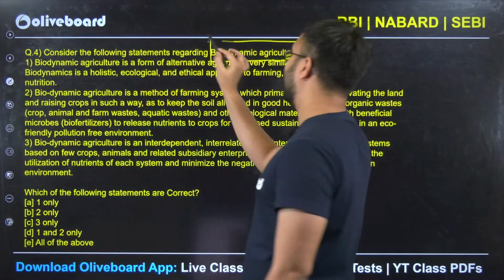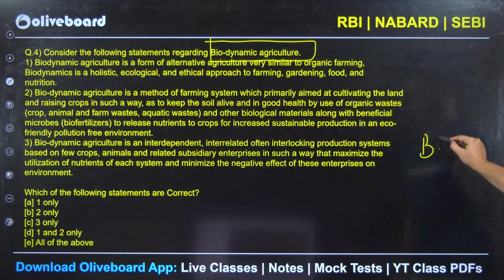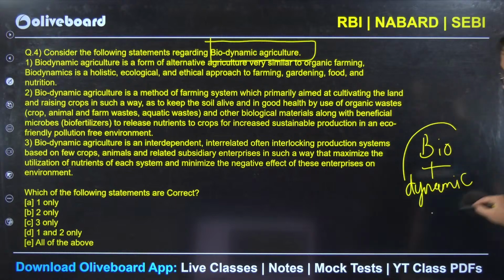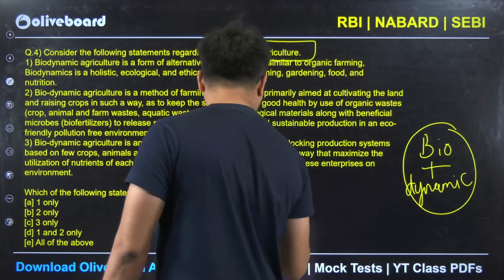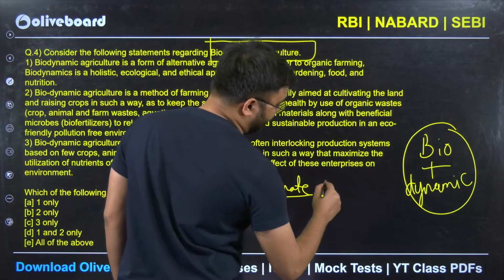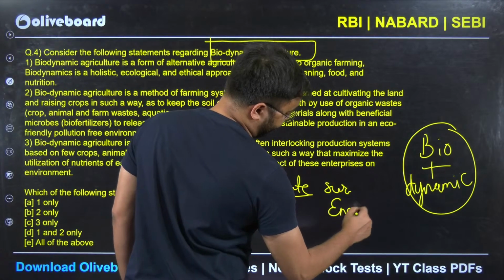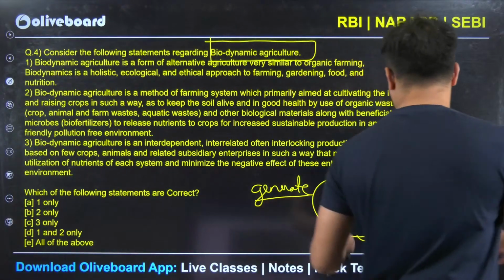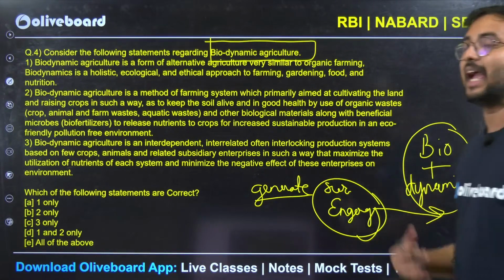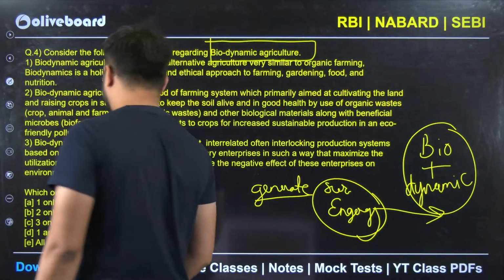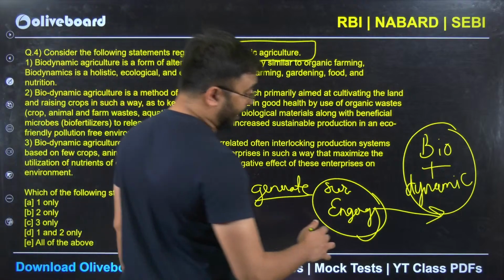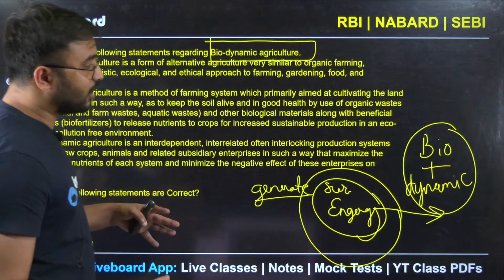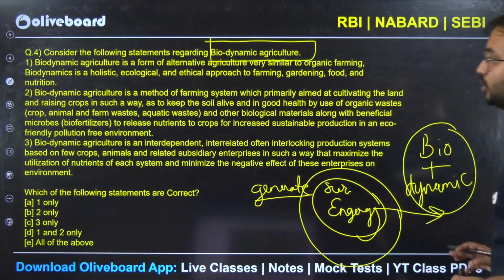A huge question on biodynamic agriculture. What is biodynamic agriculture? Any natural or biological process which is able to generate sustainable energy, and if in agriculture, you are combining various processes, activities, factors, natural resources which is able to harness this sustainable energy from different processes, then that is called biodynamic agriculture.